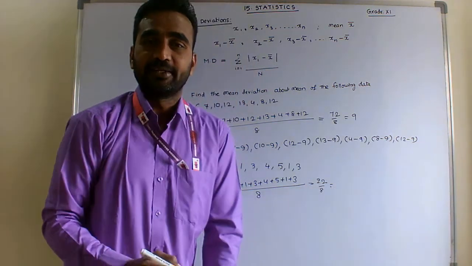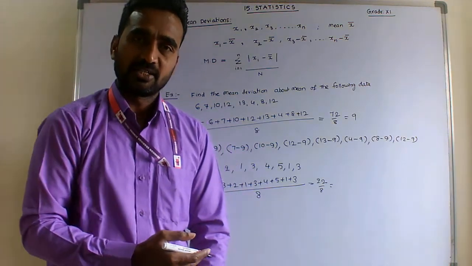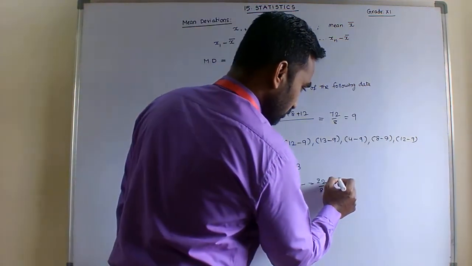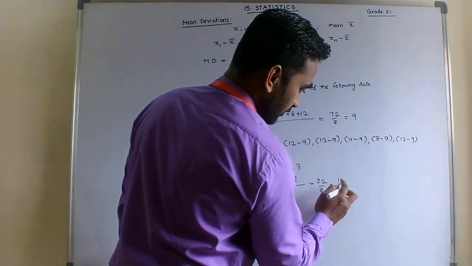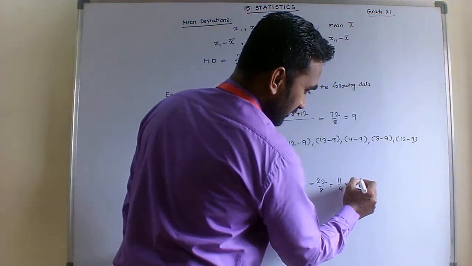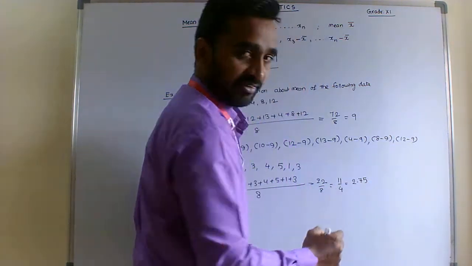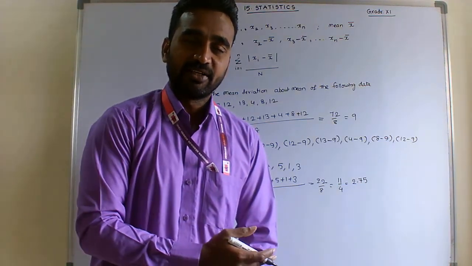Express your answer in two decimals. That is 11 by 4, which is 2.75. So 2.75 is the mean deviation of the given raw data.